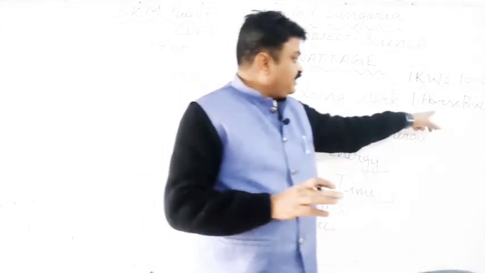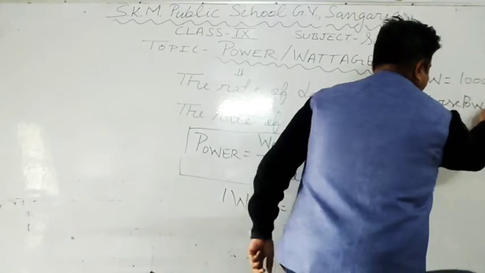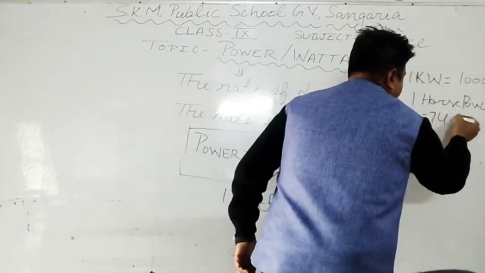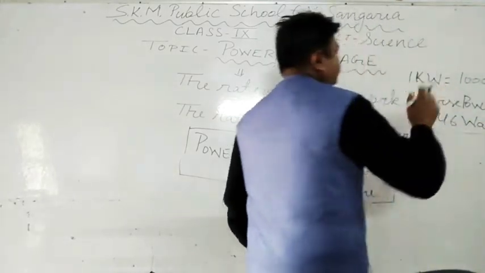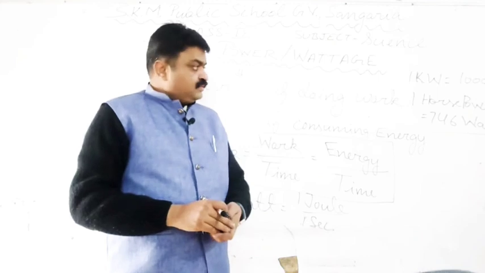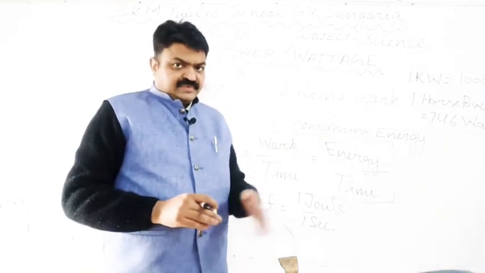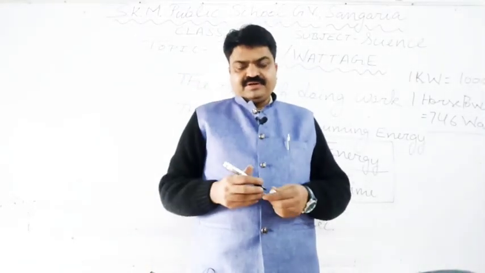746 watt means 1 horsepower. This I will write here. From here you are not looking now. So 746 watt means 1 horsepower. So these are the units that we use in case of power or to indicate the power.